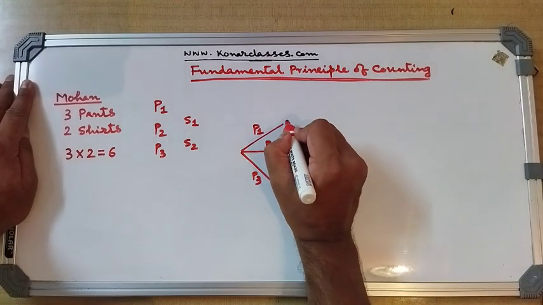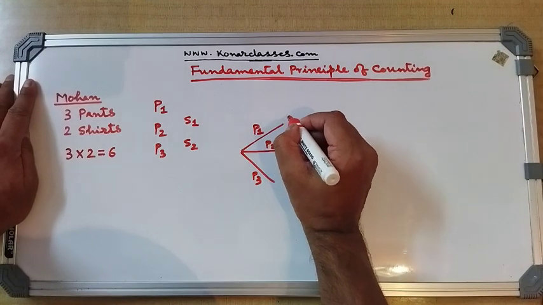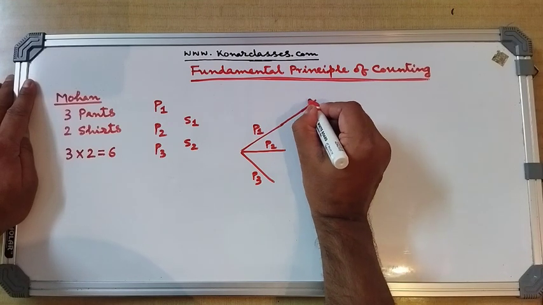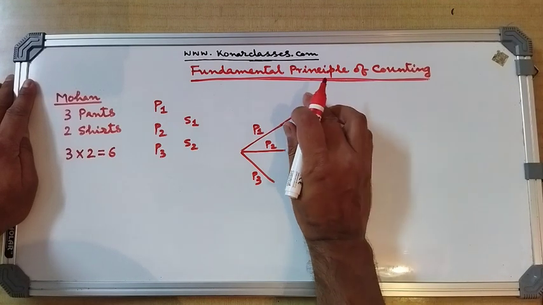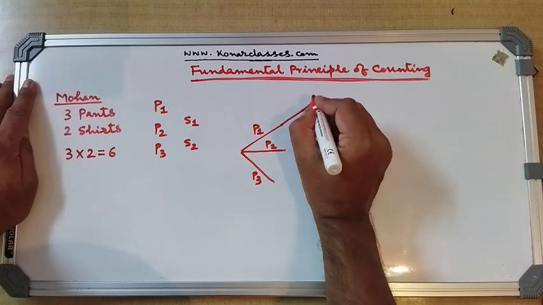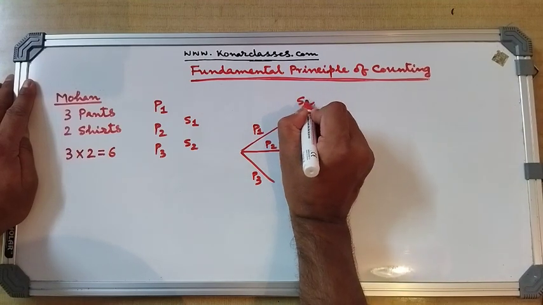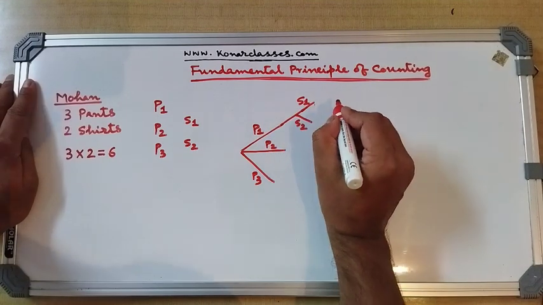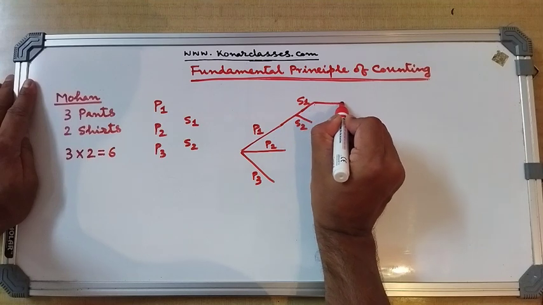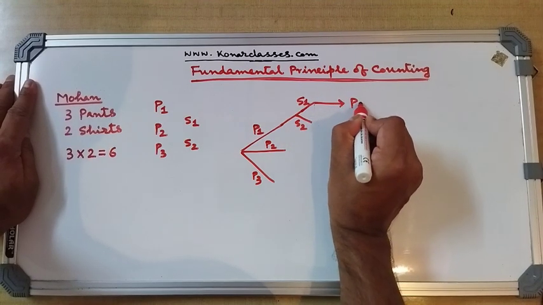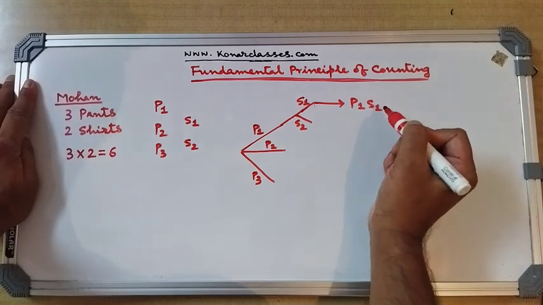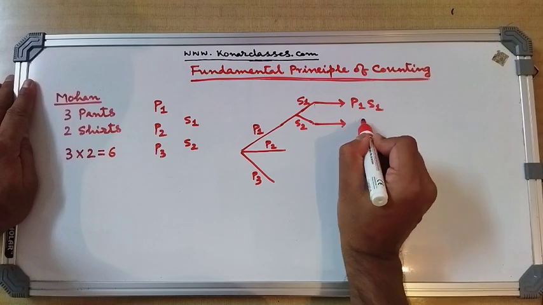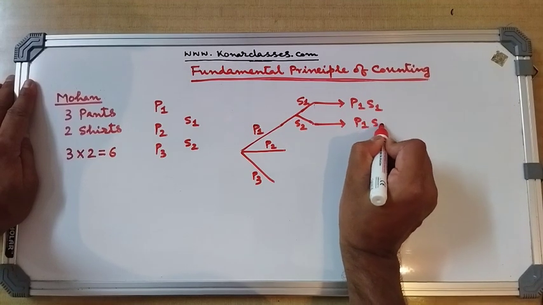Now, after choosing the pant P1, Mohan has two choices of shirts. Either he can choose the shirt S1 or he can choose the shirt S2. If he chooses the shirt S1, then the pair is P1 S1. And after choosing the shirt S2, the pair becomes P1 S2.